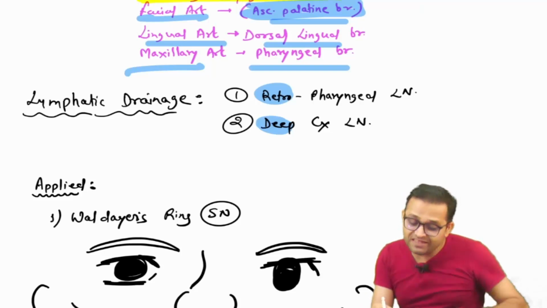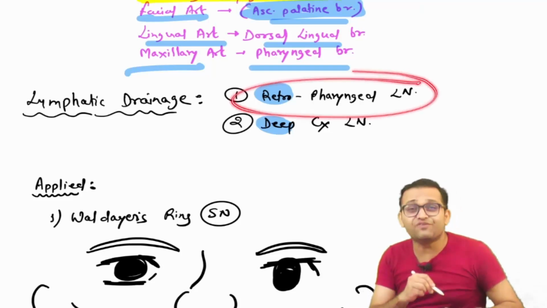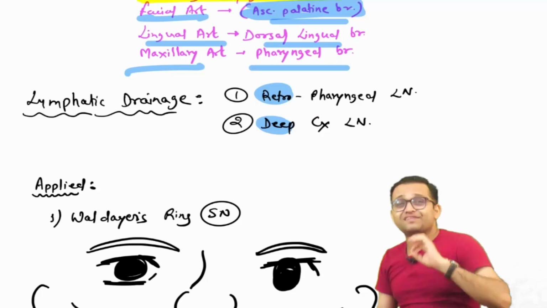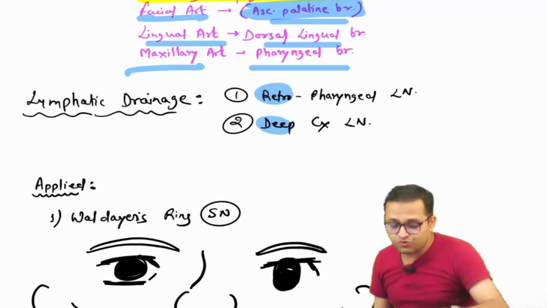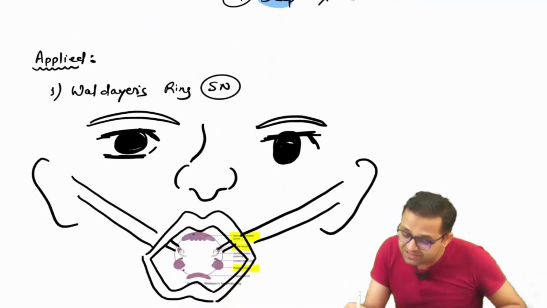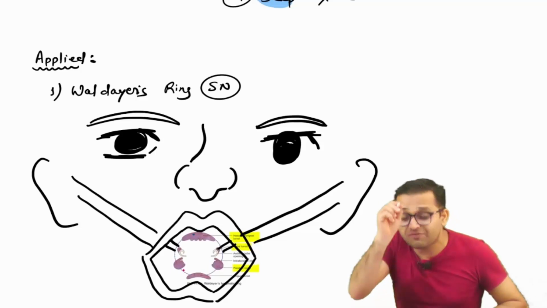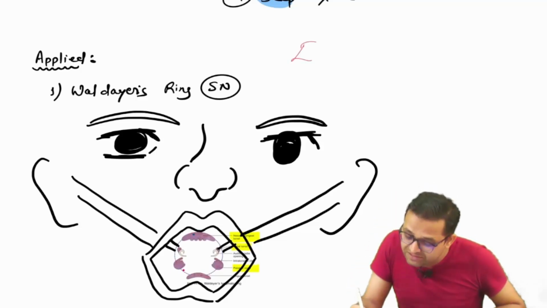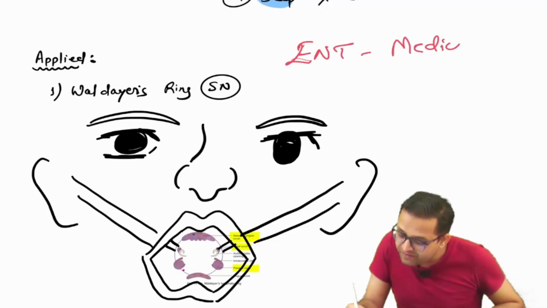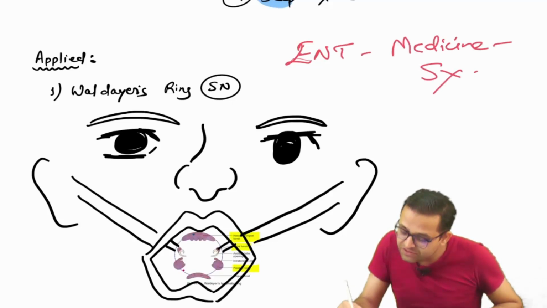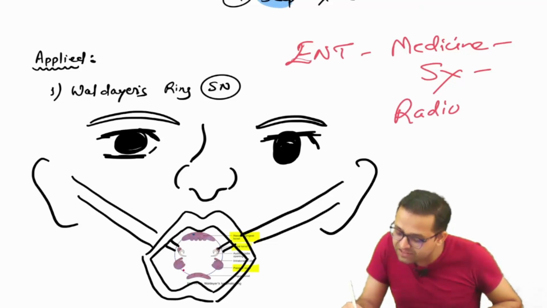Very easy. The pharynx drains into the pharyngeal lymph node, retropharyngeal lymph node, and our cervical lymph node. Now we are going to integrate with a different subject. This pharynx topic will also be seen in ENT, medicine, surgery, as well as radiology.